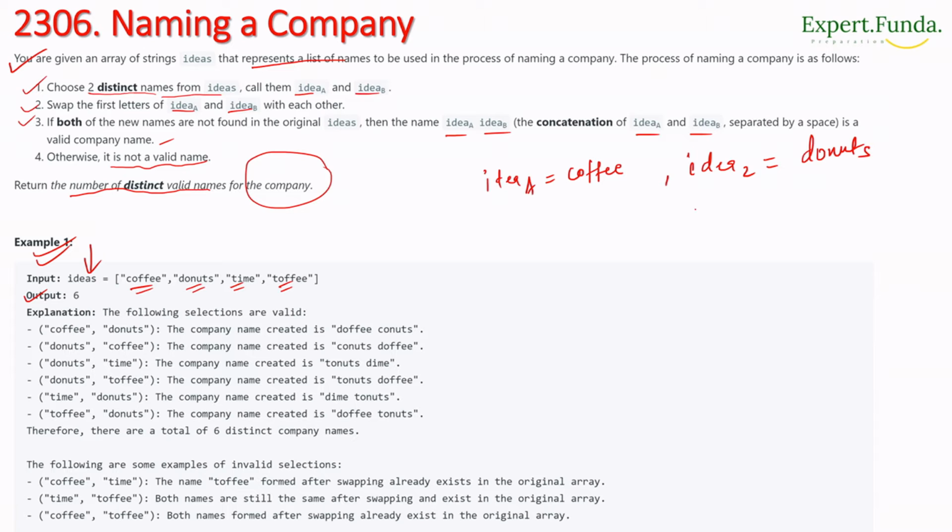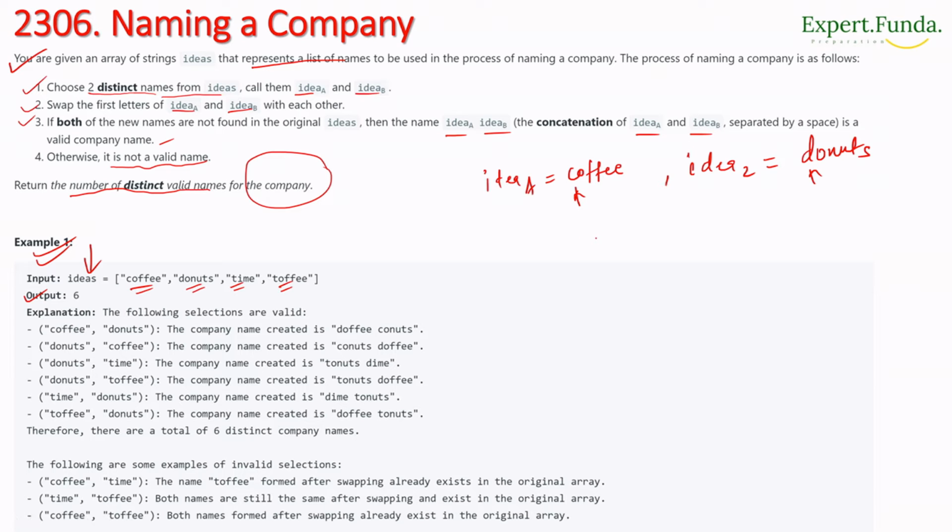After the swap, what will happen? The first letter of idea A is C, and here it is D. We have to swap the first letters of idea A and idea B, so D will come here and C will go there.